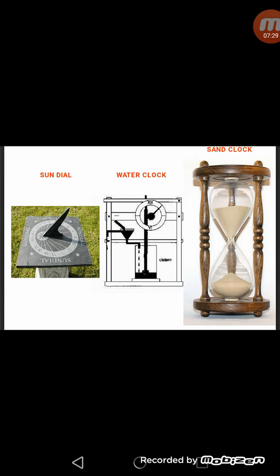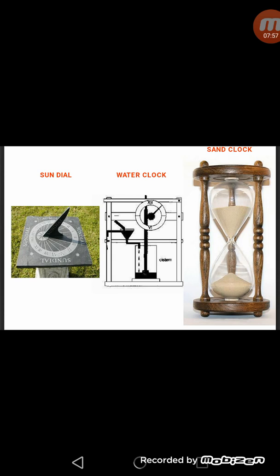A water clock is a time keeping device that works on the principle of inward or outward regulated flow of water. In the inward regulated flow method, a bowl marked with lines is filled with water. The flow of water is regulated and the lines are marked to track the flow of water that indicate the time. So according to the lines which are measured here, they give the time.